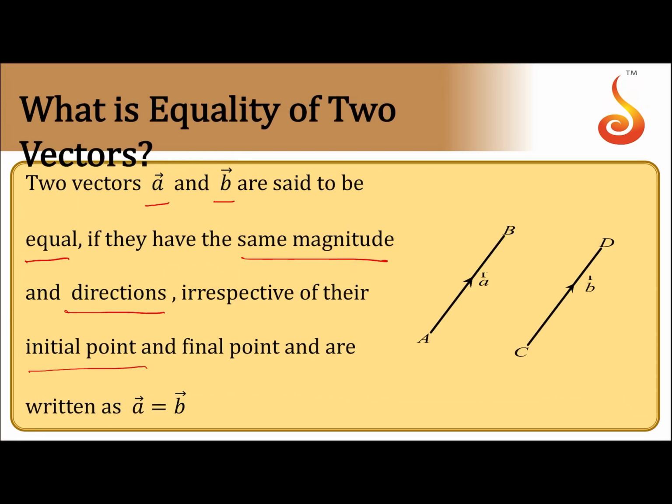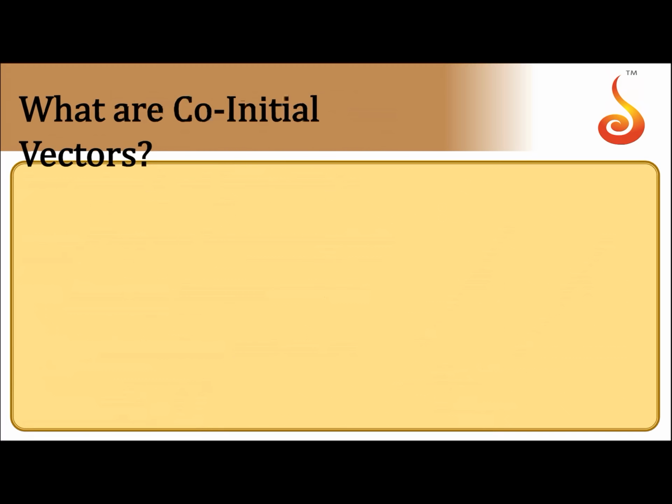So they must have the same magnitude and be in the same direction. That is written as A bar is equal to B bar. This is a diagrammatic representation: one A bar and one B bar, they are of the same magnitude and in the same direction.